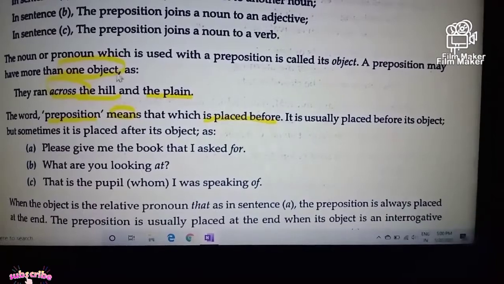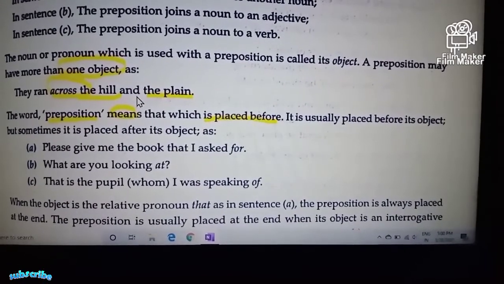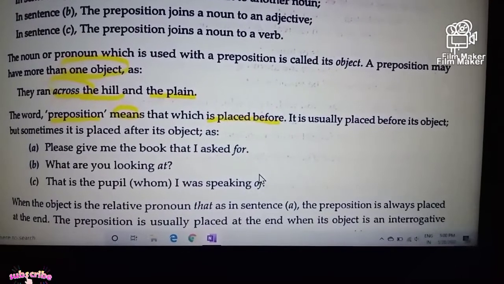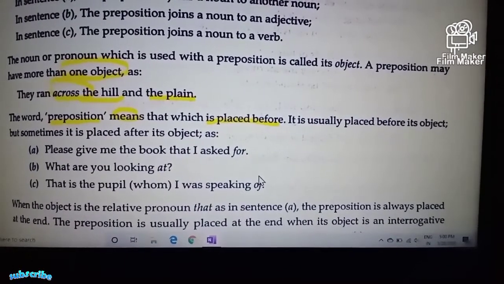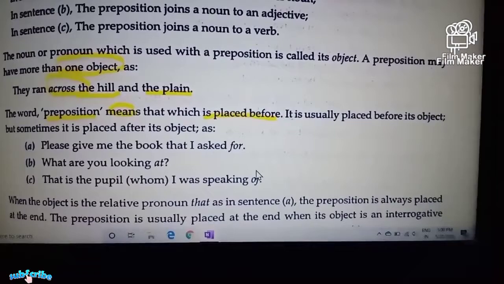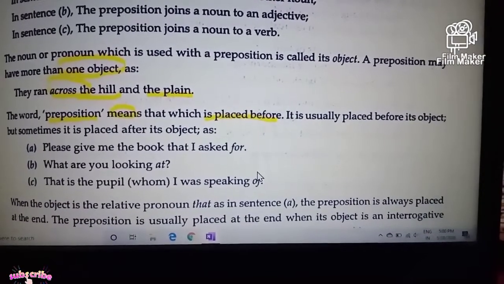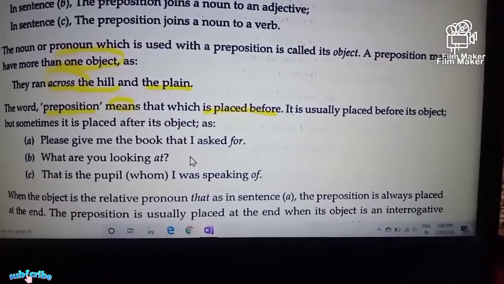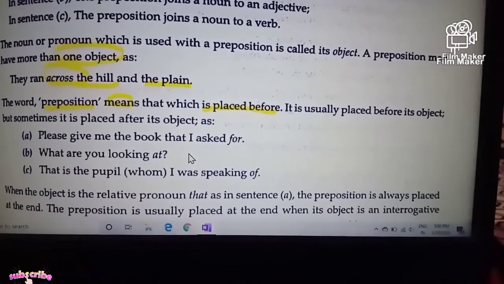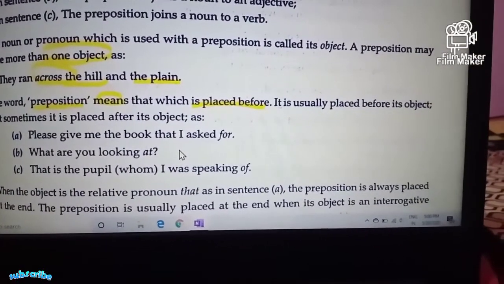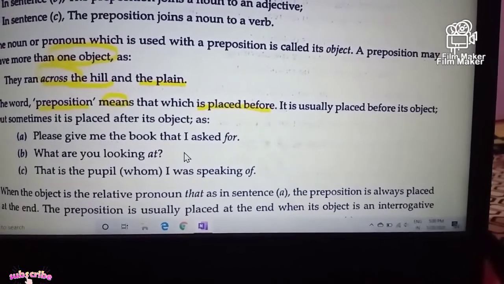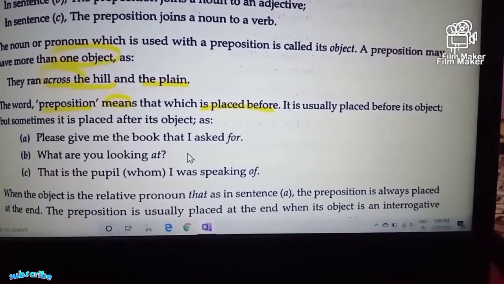If you look at the first three sentences or any other sentences where the preposition is used, it is always used before the object and after the noun. That is the most probable usage of prepositions. But sometimes in rare or exception cases, we can use the prepositions immediately after the object. Look at the following examples.